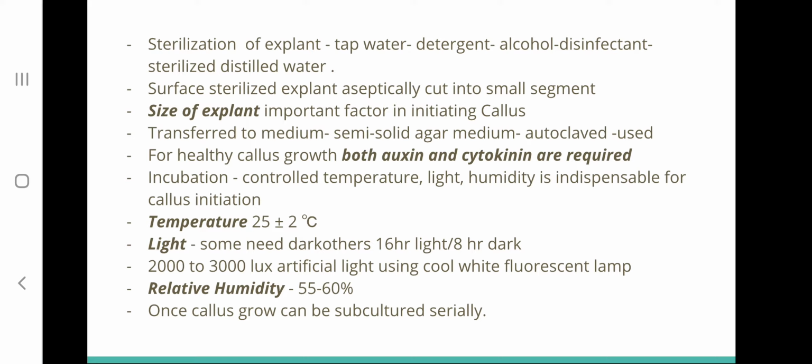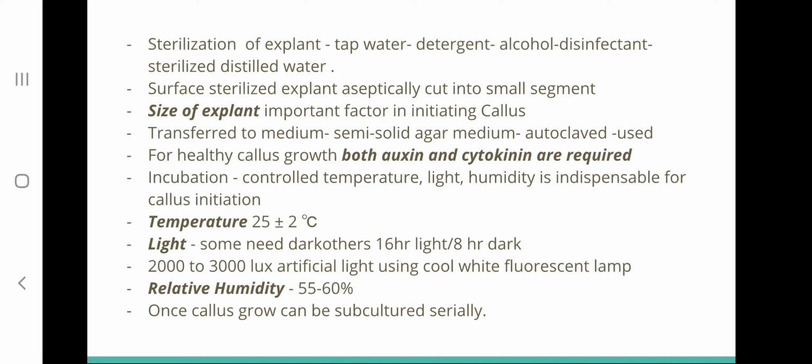So, sterilization of the explant is an important step, and a standard protocol can be followed. First it can be washed with tap water, then with detergent, then we can transfer the explant into the laminar airflow. There again it can be washed with alcohol and a disinfectant like mercuric chloride, bromine water, silver nitrate, etc., and then again washed with sterilized distilled water.